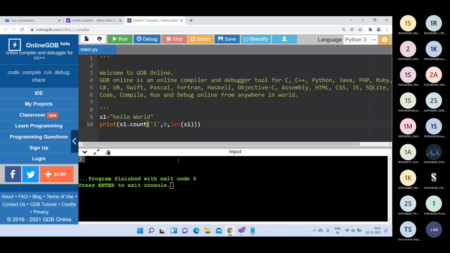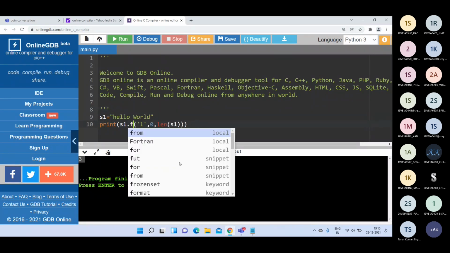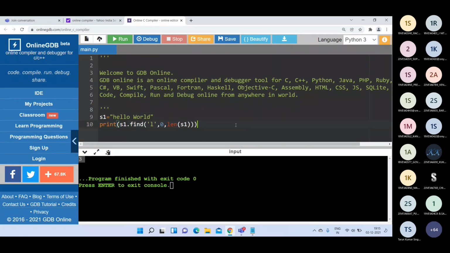Now the find function also takes 3 parameters. See here, if I write s1 dot find of l, 0 and len of s1, I will get 2 here. That means the first occurrence of small l in the entire string is at which position?